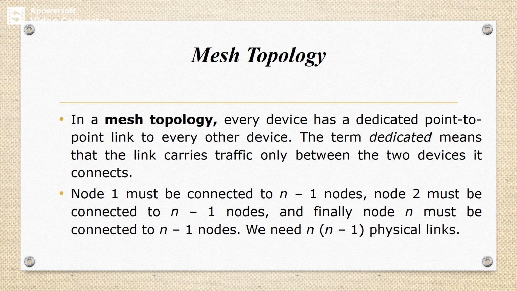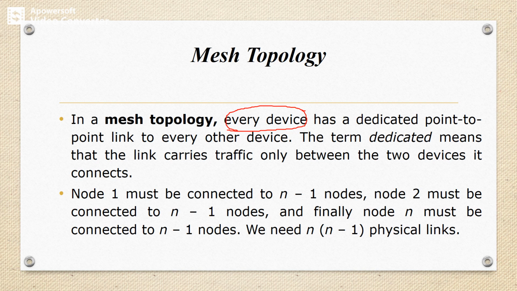In a mesh topology, every device has a dedicated point-to-point connection. In the case of mesh topology, each and every device has a dedicated point-to-point connection to every other device within the network.